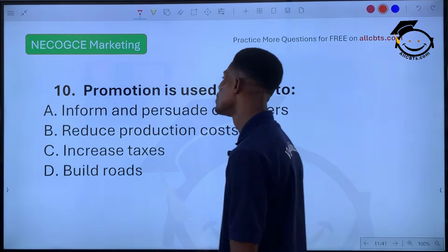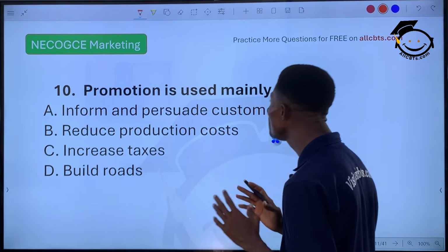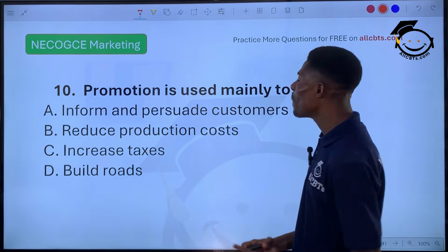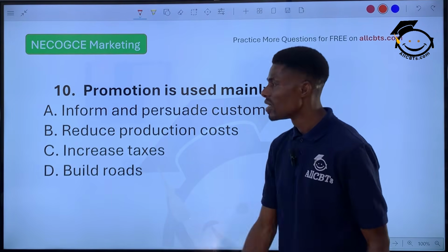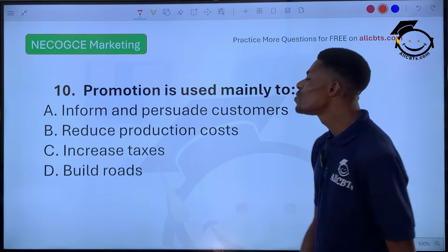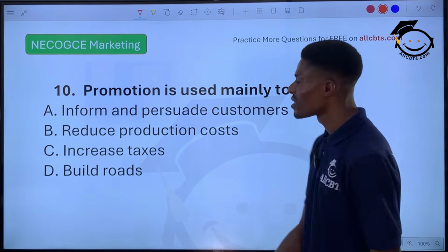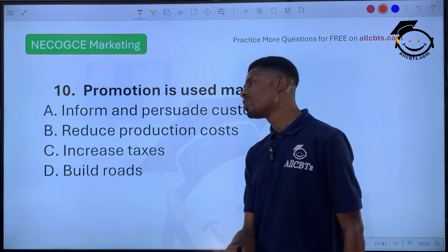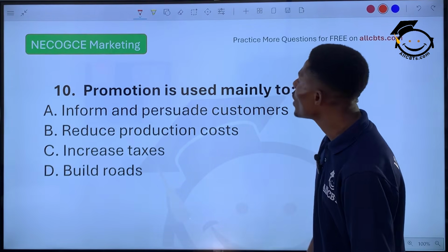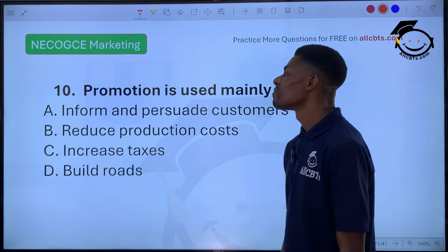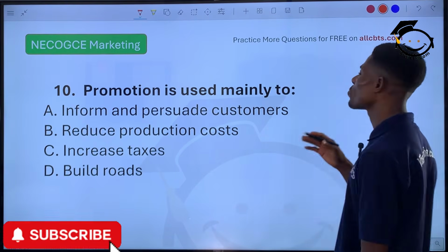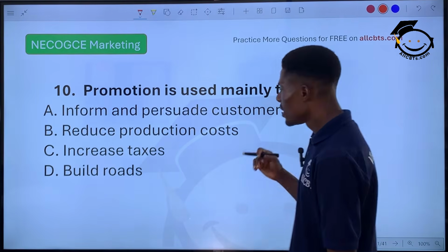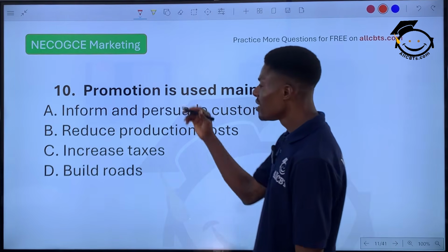Question 10. Promotion is used mainly to what? A. Inform and persuade customers. B. Reduce production costs. C. Increase taxes. D. Build roads.